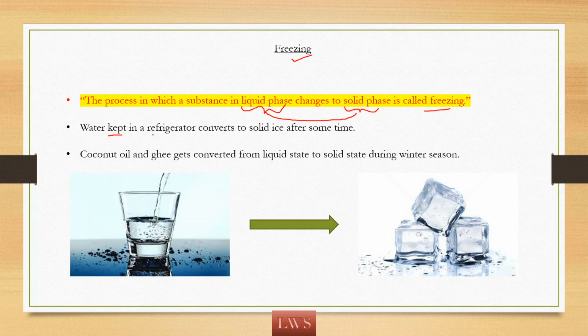The water kept in refrigerator converts to solid ice after some time. And also we can see coconut oil, ghee, these will convert to solid state during the winter seasons. Basically these are liquids, but during winters we can observe that in the early morning of winter days they will be converted to solid. So here in all these examples, liquid phase is converted to solid phase, and this is what we call as freezing.